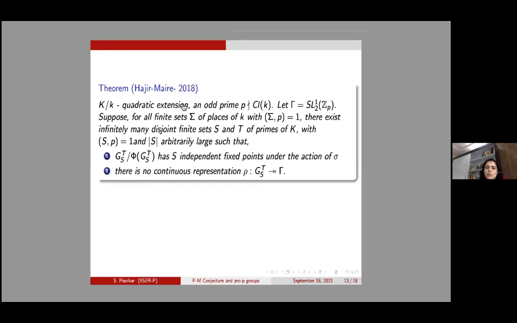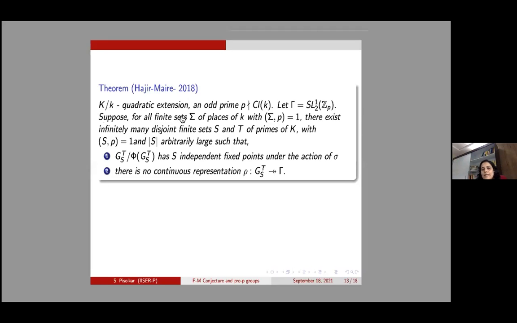If K over k is a quadratic extension, they have proved many results providing evidence for the Fontaine-Mazur conjecture. I am just briefly mentioning one of the results. So I'm looking at a quadratic extension, and suppose p does not divide the class number of K. Now they are looking at a specific uniform group. I already told you that these are the key examples of uniform groups. So they have fixed gamma to be SL_2(1+pZ_p), two-dimensional.